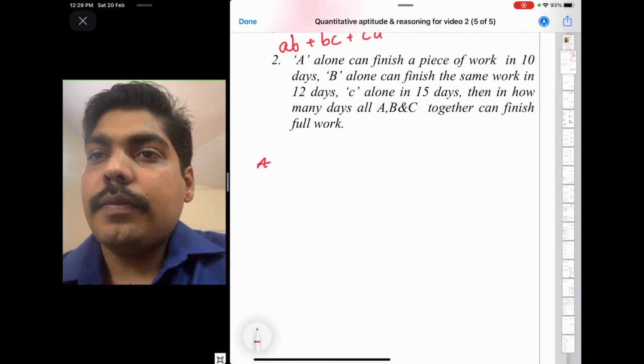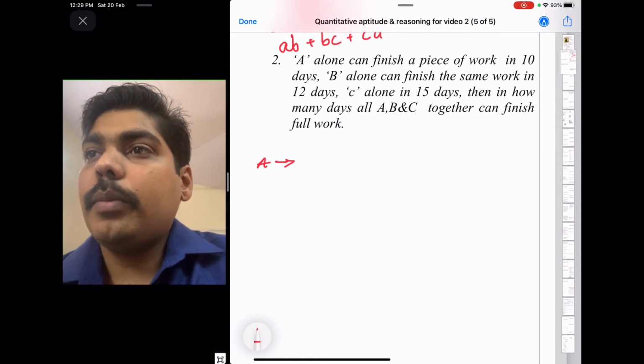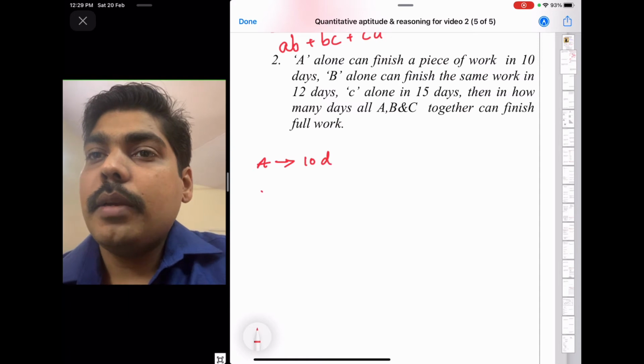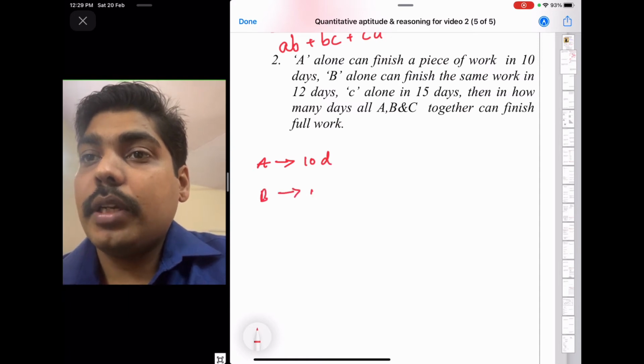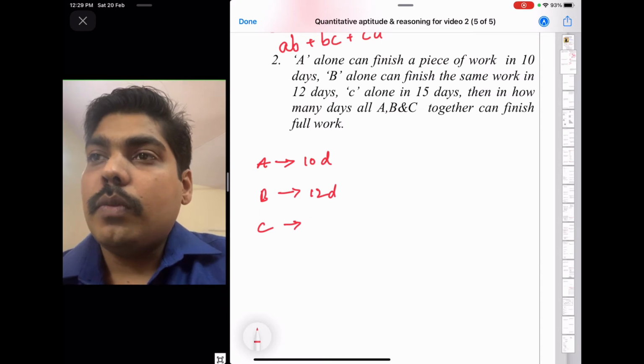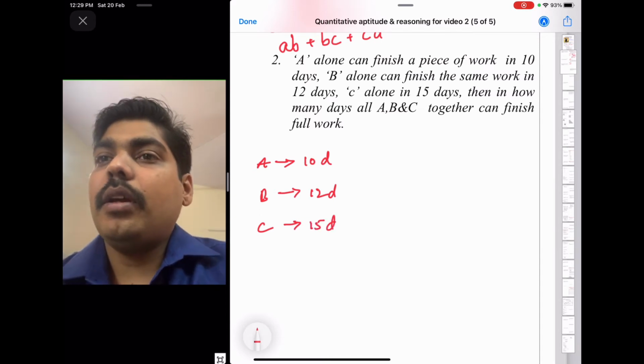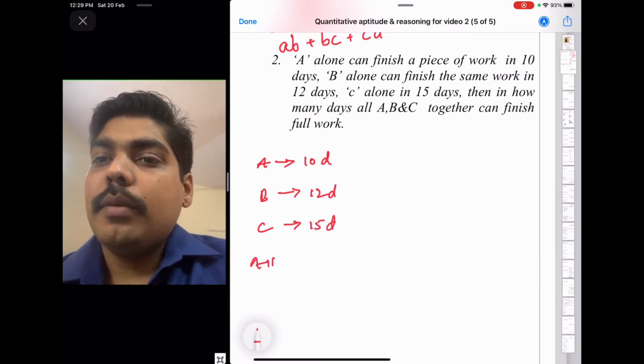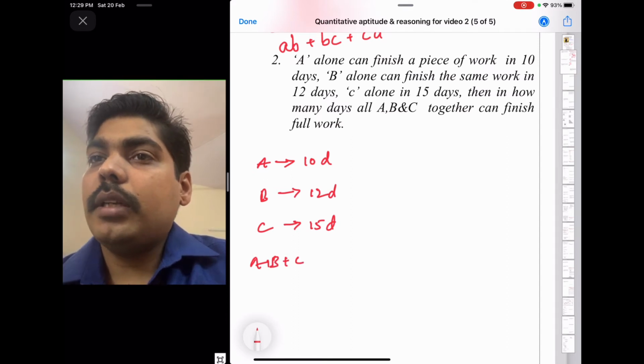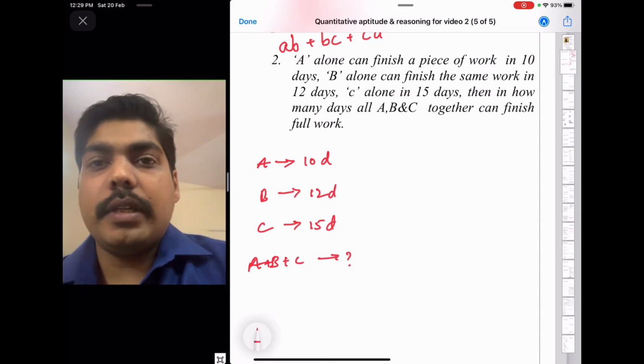Okay. So first step is write down the problem in simplified way. A alone can finish a piece of work in 10 days. B alone can finish the same work in 12 days. And C alone can finish the work in 15 days. In how many days A, B and C together can finish the full work? So that is the question.